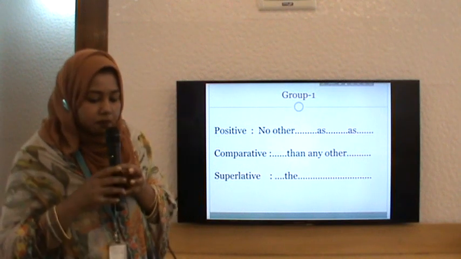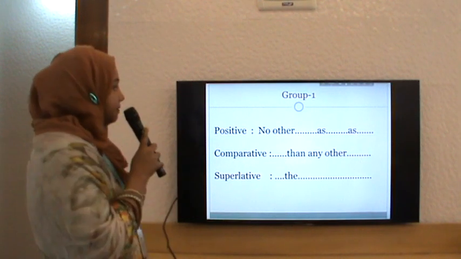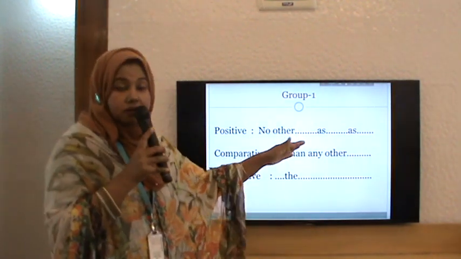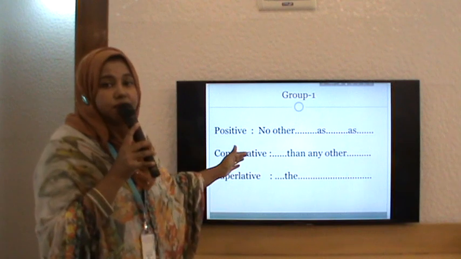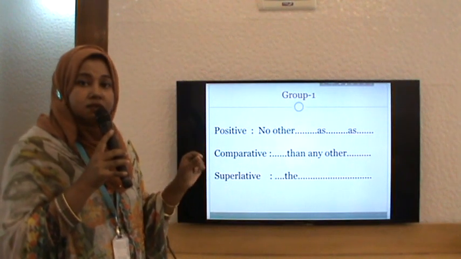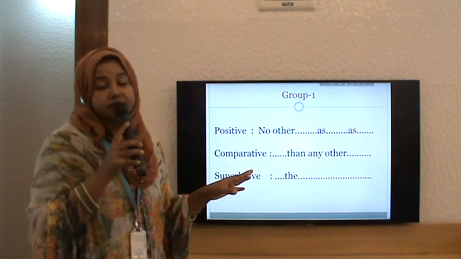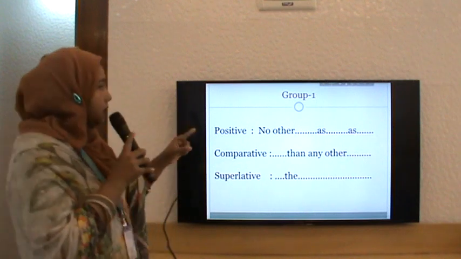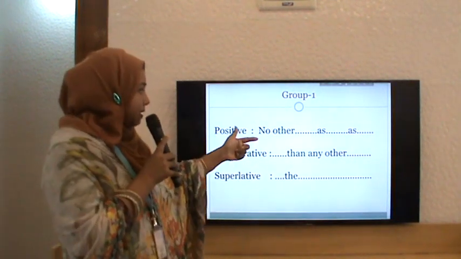So first group, see the positive degree. If the sentence with positive degree starts with no other, remember no other as is common, we know the structure. So positive, when there is no other, comparative degree, we are going to use the phrase than any other. Remember, I underlined few phrases for you, and that is that part. So comparative degree than any other, and superlative degree will be only with the article the. So how we are going to remember? Group 1, no other, than any other, the.